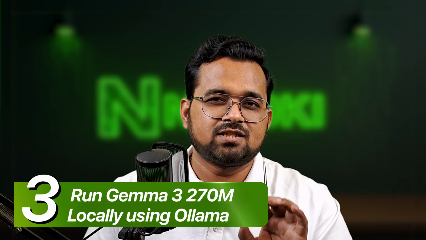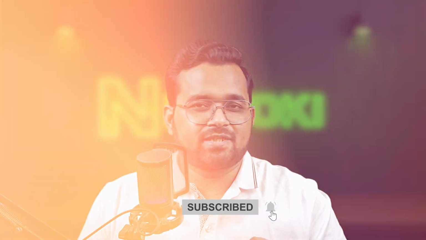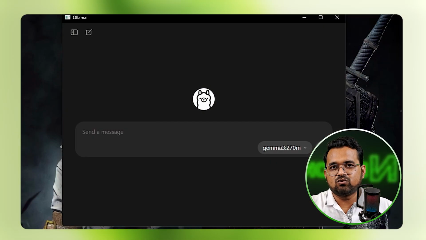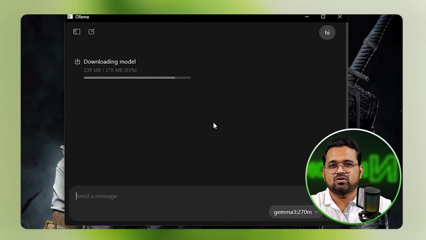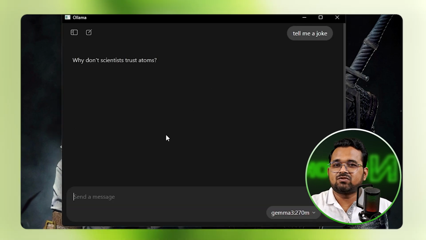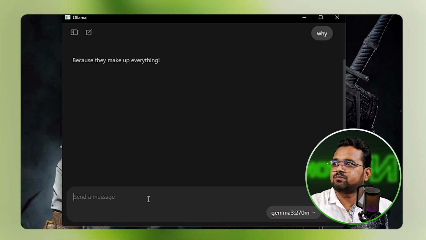Now let me show you how you can use this in Ollama. For this you have to install the Ollama desktop application. By the way, I've already created another video where I hosted the GPT OSS 20 billion parameter model on a local PC and showed how to use it as a REST API to make a Flutter application. Do watch that. Now we are going to choose the Gemma 3 270M model from the drop-down menu in the desktop application, and when we send hi, it will start downloading the model. After downloading, you can have a basic conversation, like tell me a joke. Every time I ask for a joke, it replies with the same joke. So conversation parameters are limited. If I reply why, because makeup application, okay.